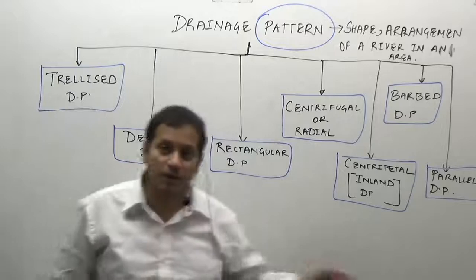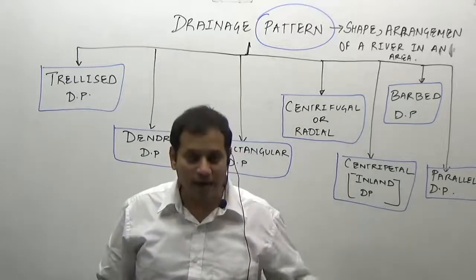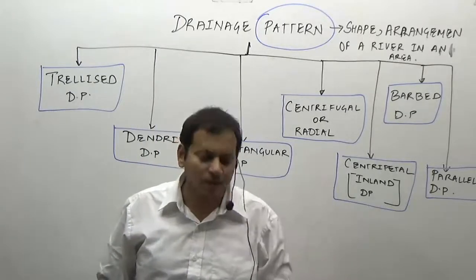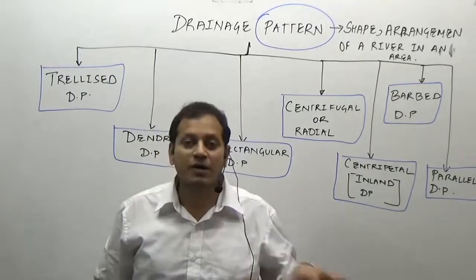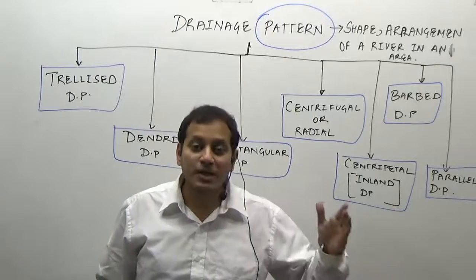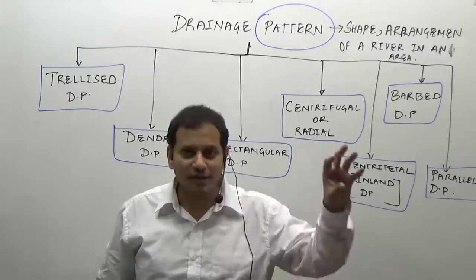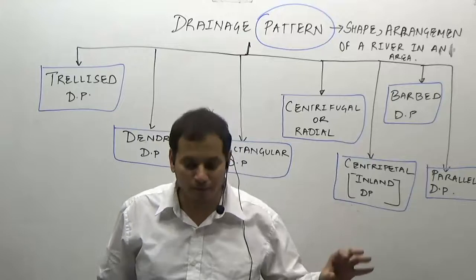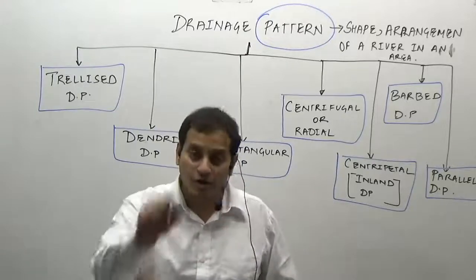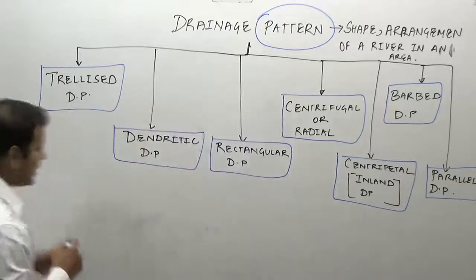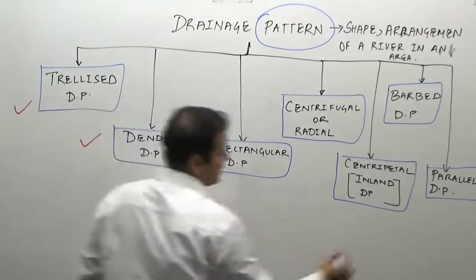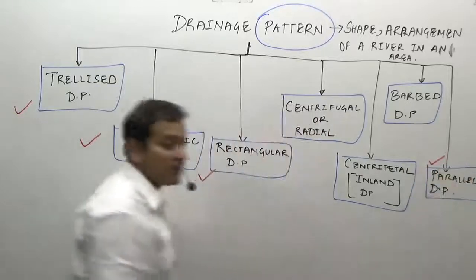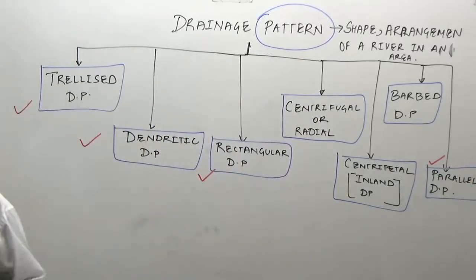I am leaving out 2-3 patterns because they are just types of maybe the important patterns, and because this is not geography optional, this is geography GS. As a GS student, you are supposed to know the definition and some examples of the common types of pattern. Even in this, the most commonly asked are trellised, dendritic, rectangular and parallel drainage patterns. These are the most important types which have been asked in the preliminary examination.